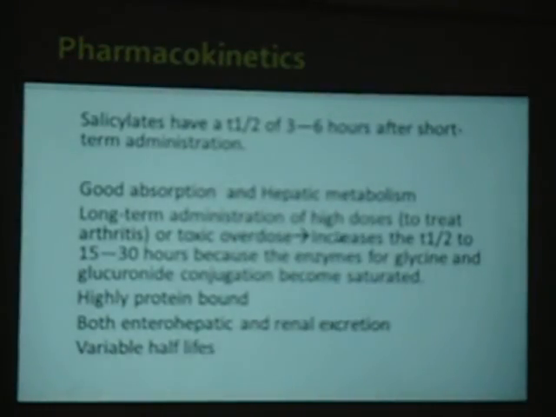After long term administration at high doses to treat hepatitis, they can cause toxic overdosage. The hepatic metabolization is by glucuronide conjugation. Do you remember conjugation steps, where these are found? These are in phase 2 biotransformation. Do you remember phase 1, phase 2 biotransformation reactions? Was it told? Yes? Biotransformation, have you heard of it? Yes. I believe that you have read these things.